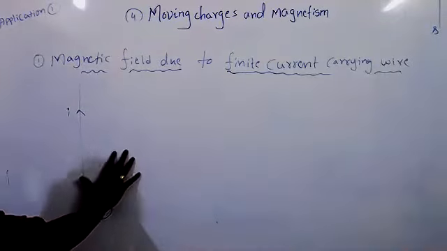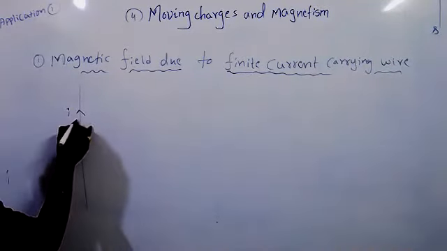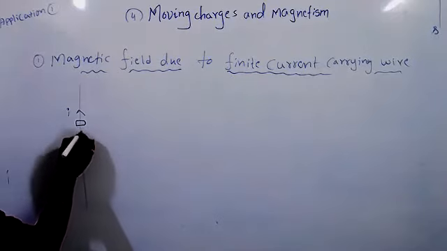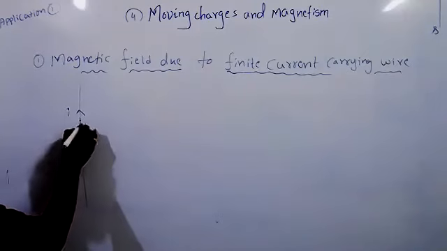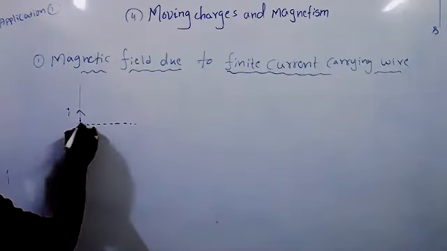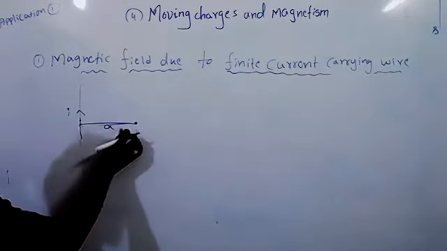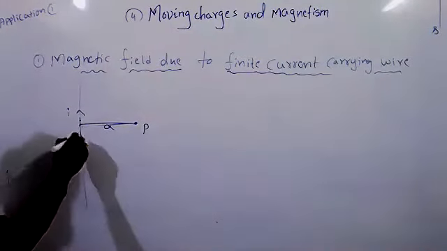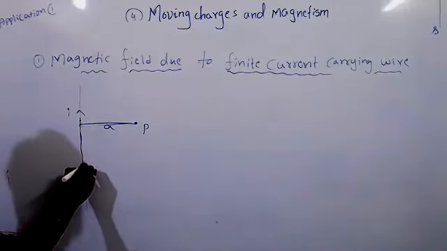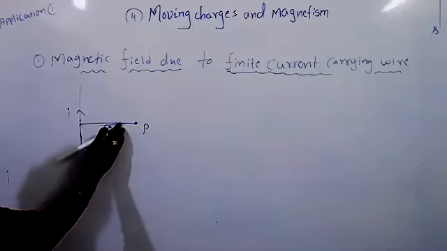Now it is the finite wire. Current is passing. Now I will consider a small element. I consider one point, that point is at perpendicular distance a from the wire. Due to this current carrying wire, how much magnetic field will be there at this point?